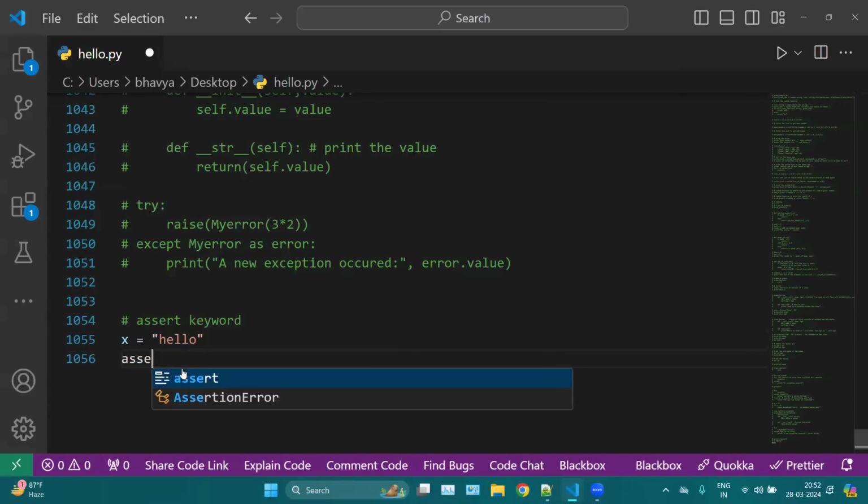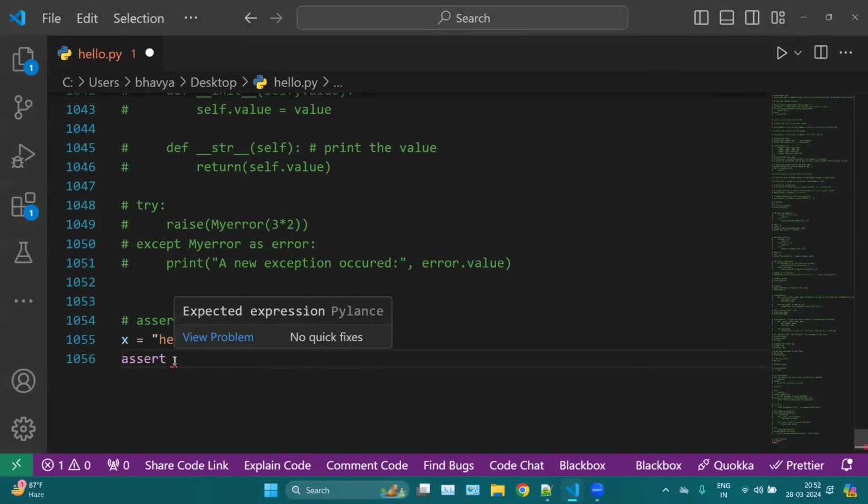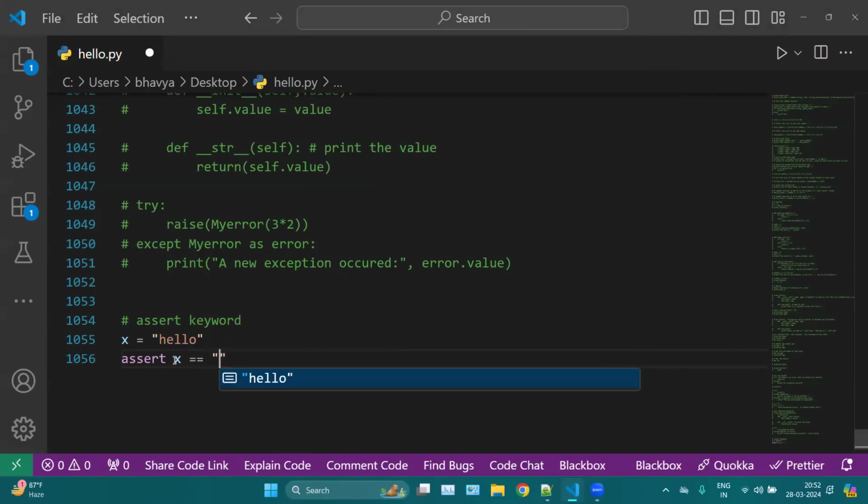Now here I can use assert. So here I'm taking x value hello, and now here I'm checking if x value is hello, or whatever you want to check. If the value is hello, your code will be executed. Otherwise, this will throw an error.